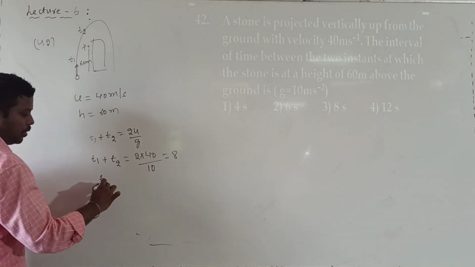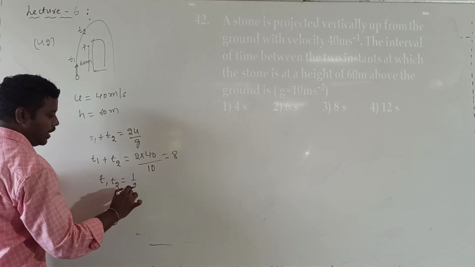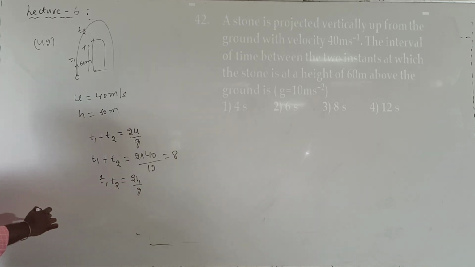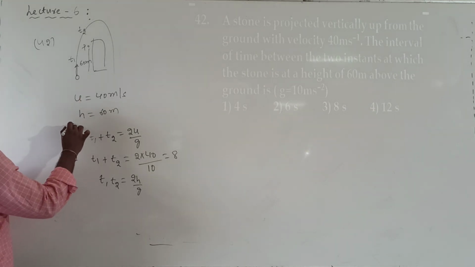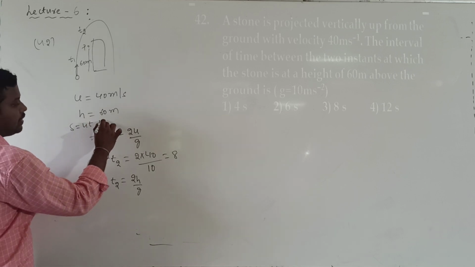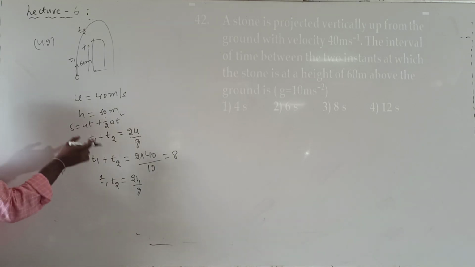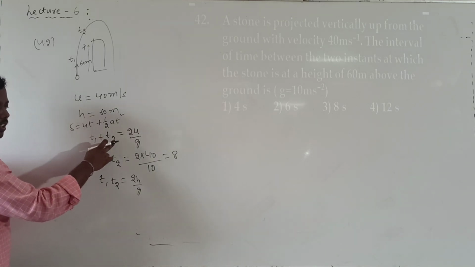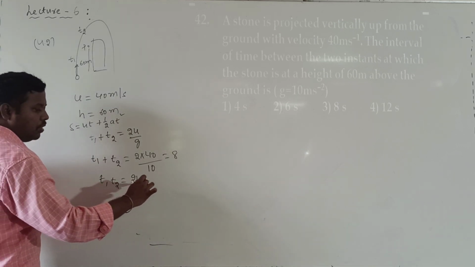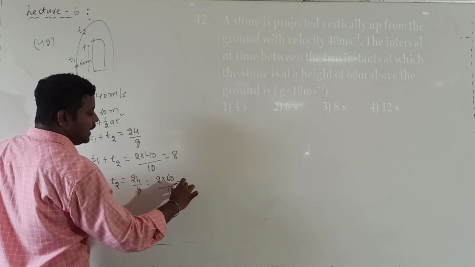Similarly, what is the product of the roots? t1 into t2 is equal to 2h divided by g. Can you remember this one? Substituting these values in the formula s is equal to ut plus half gt square, you get one quadratic equation, with the sum of the roots and the product of the roots formula. Then t1 into t2 is 2h by g, so 2 into h value 60 by g value 10. So I will write it as 12.